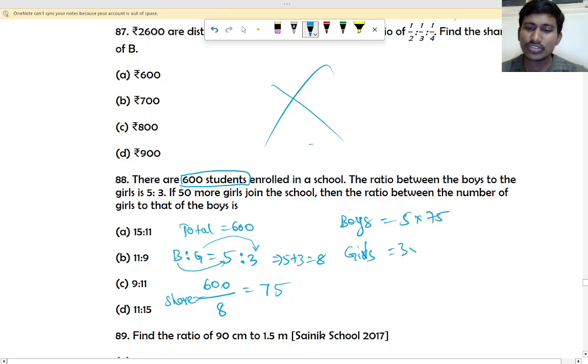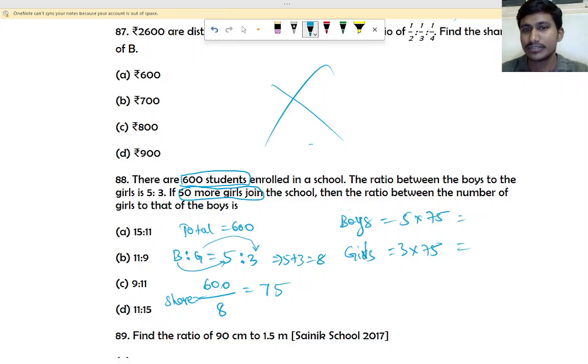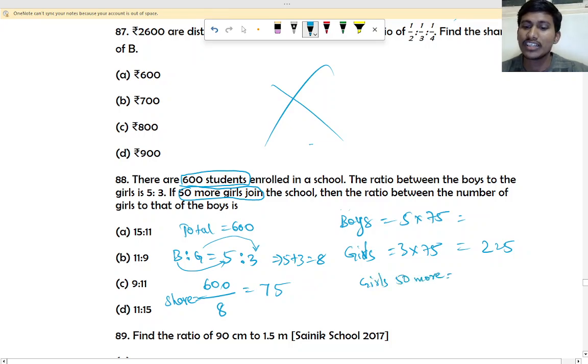So 3 into 75. So it will be how much? You find it out. Then we have to find the 50 more girls join. 50 more girls means we have to add 50 to the girls. 225 girls. So 50 more girls means 225 plus 50 will be 275.